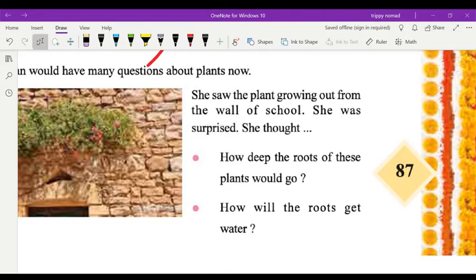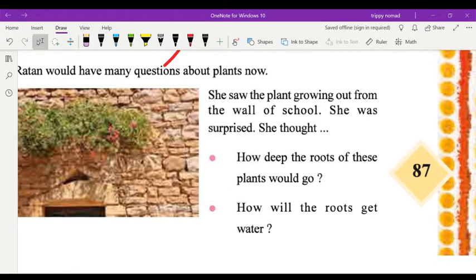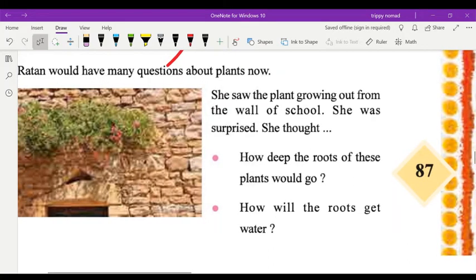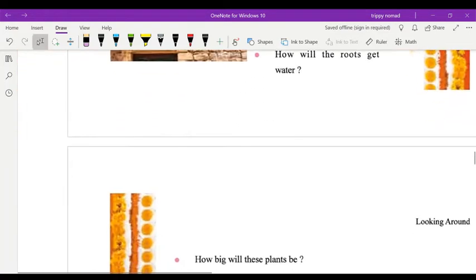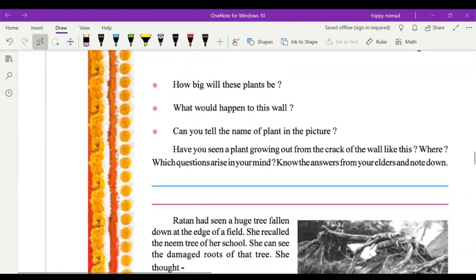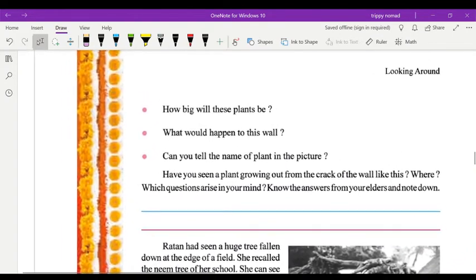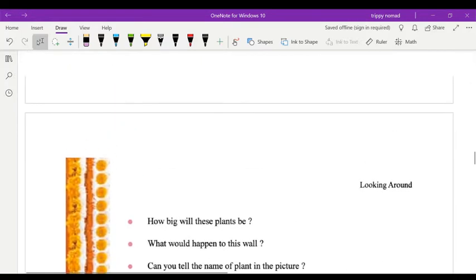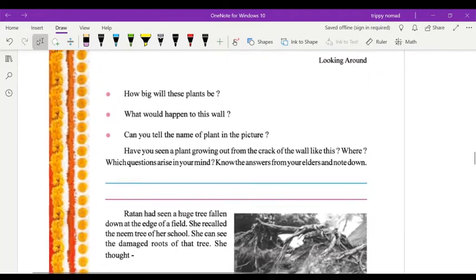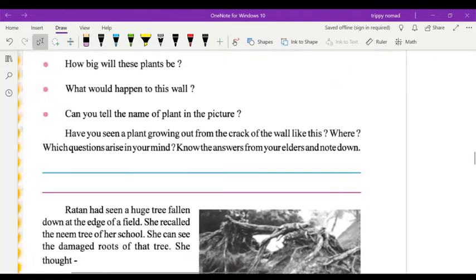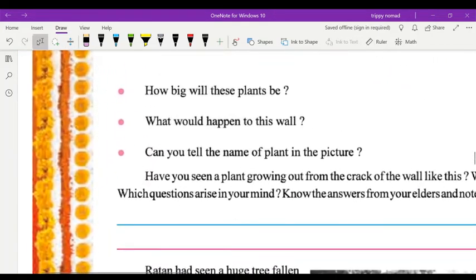Now in this picture you have seen some roots are growing out from the wall of the school. She was surprised. She thought how deep the roots of these plants would go. How will the roots get water? The moisture present in the slots will be absorbed by these roots, even the moisture present in the atmosphere is taken by these roots.